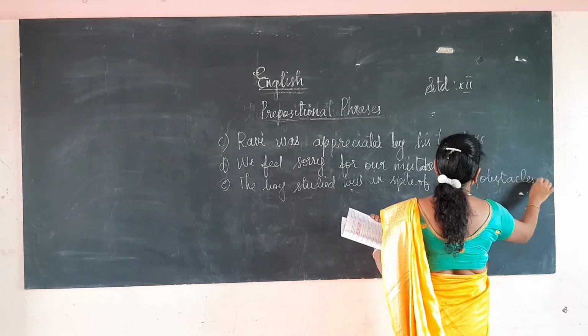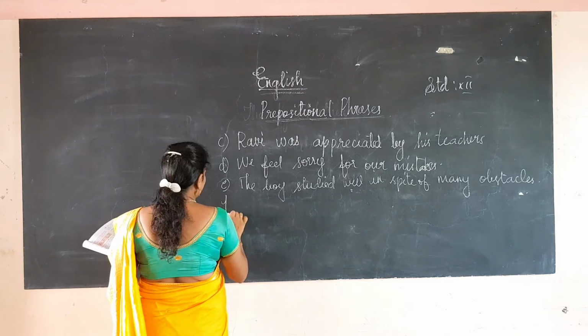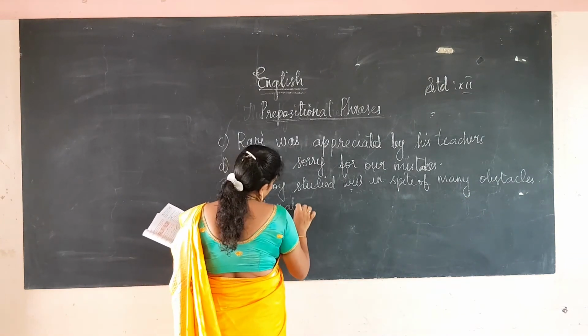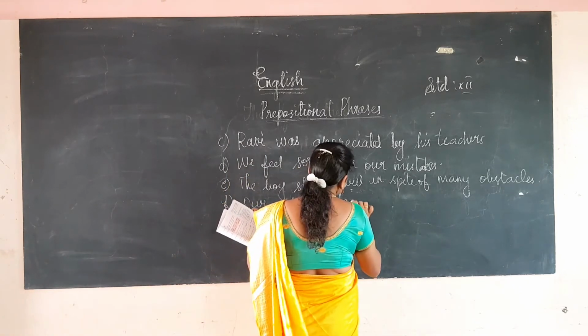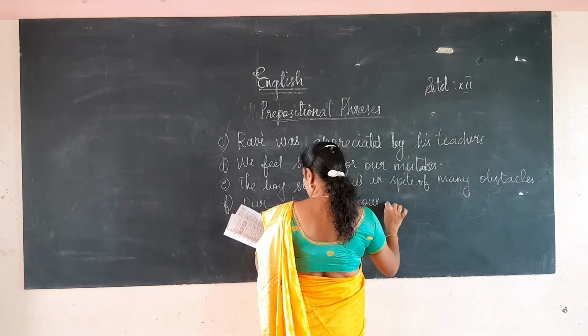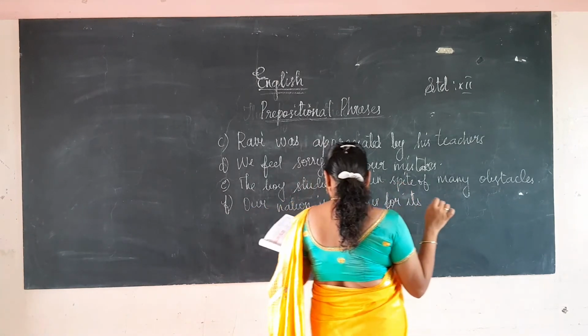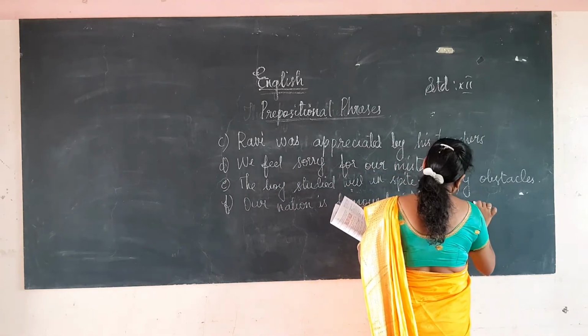Even you are studying the same way. Okay, then the F, our nation is famous for its glorious culture. Glorious culture.